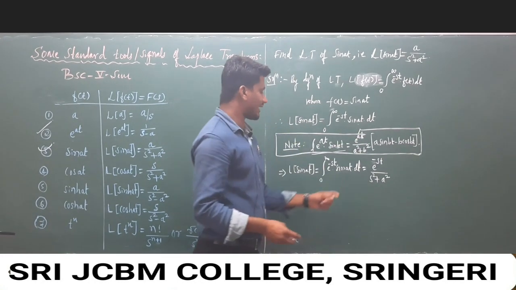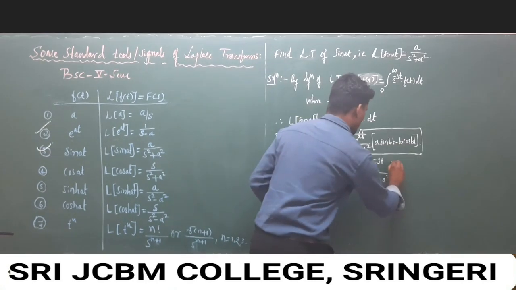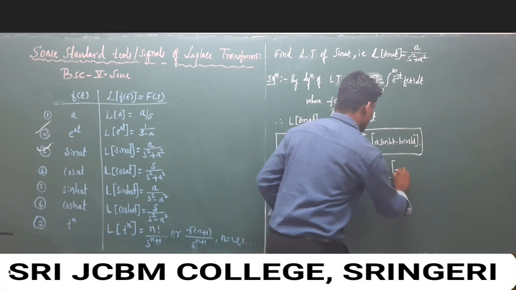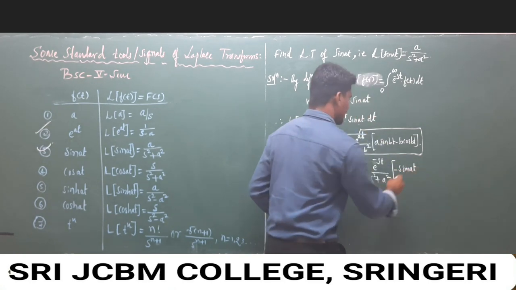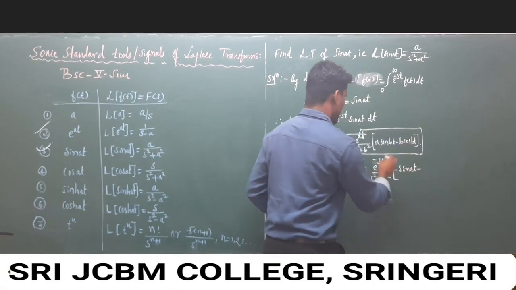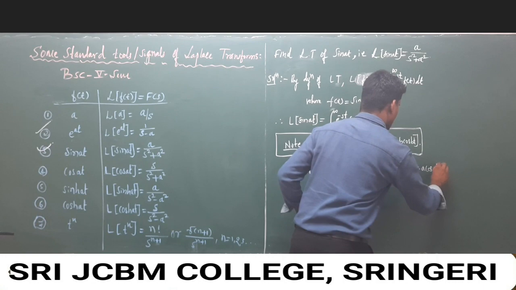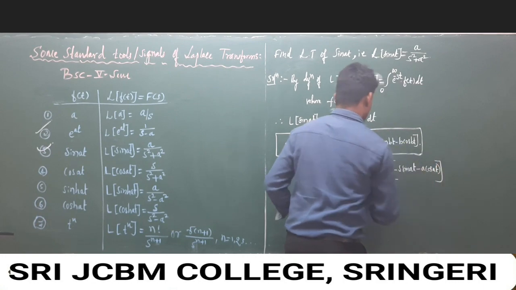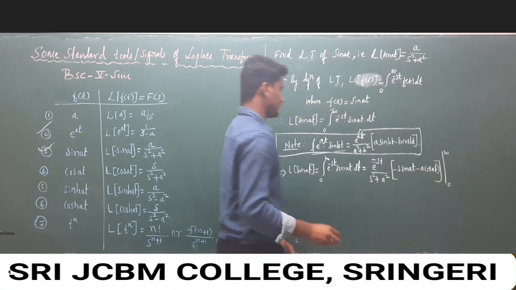So b is equal to a, and a is equal to minus s. So minus s of sin at and a of cos at, and apply the limit value 0 to infinity.